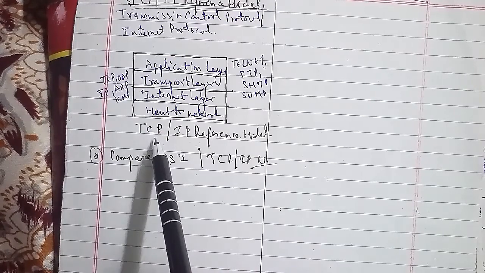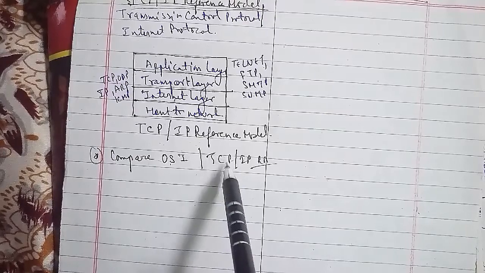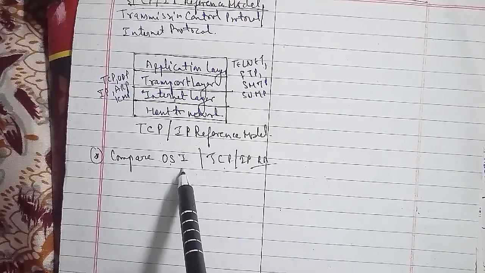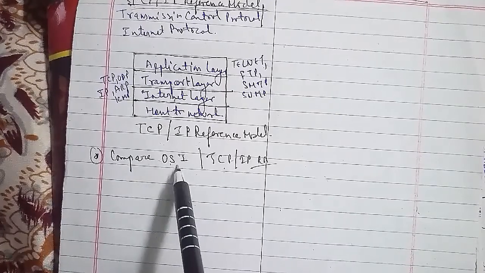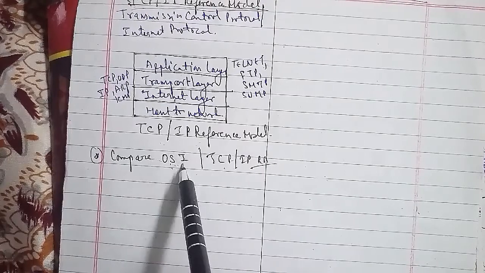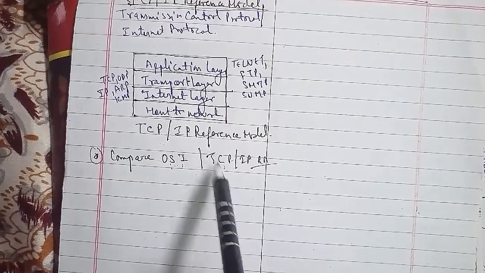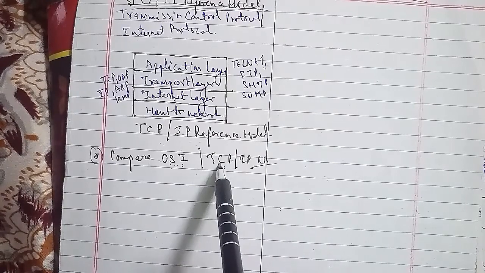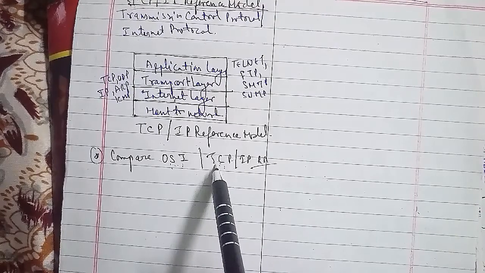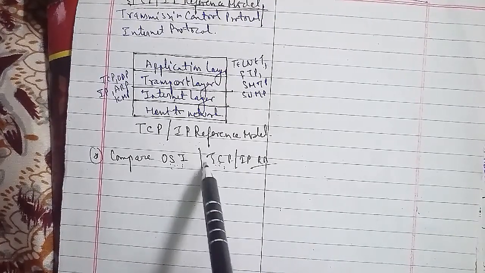The fourth comparison is that the OSI model gives a guarantee of reliable delivery of packets, while in TCP/IP the transport layer does not always guarantee reliable delivery of packets. The fifth comparison is that OSI does not support internet working, and TCP/IP supports internet working.